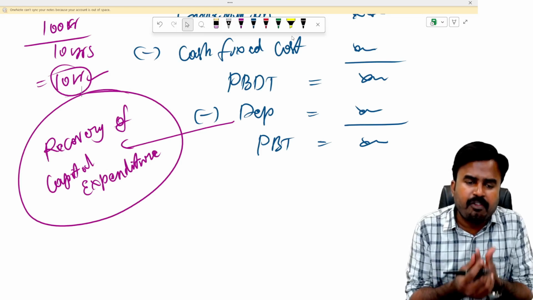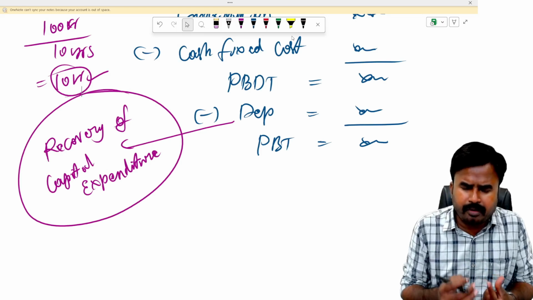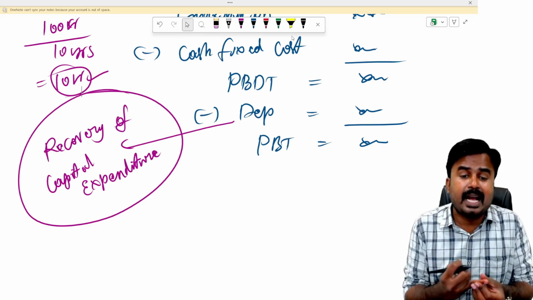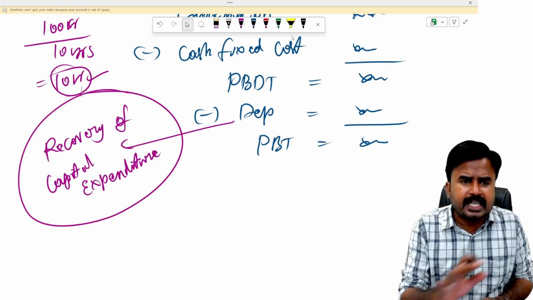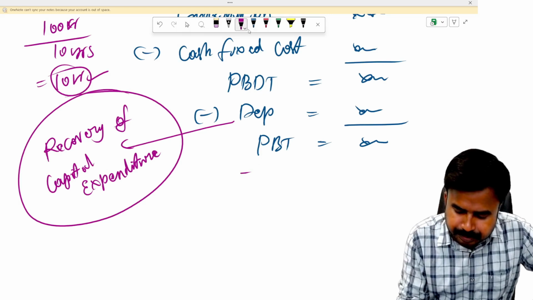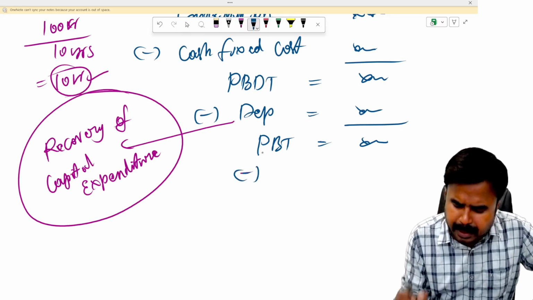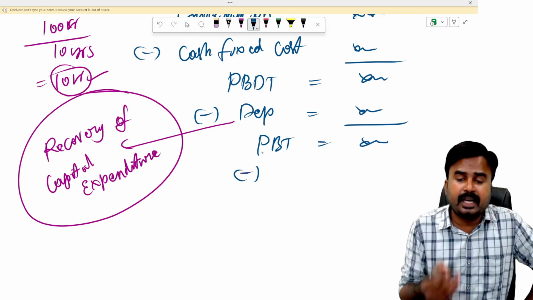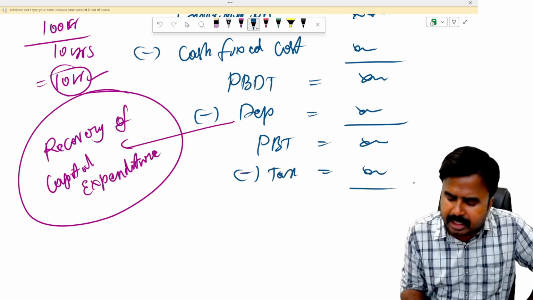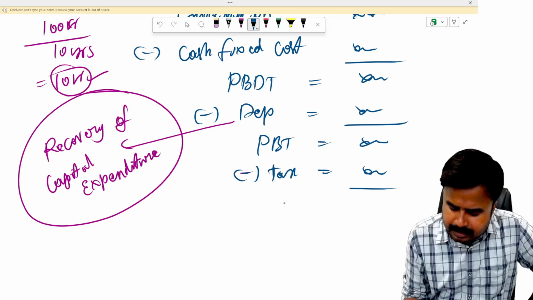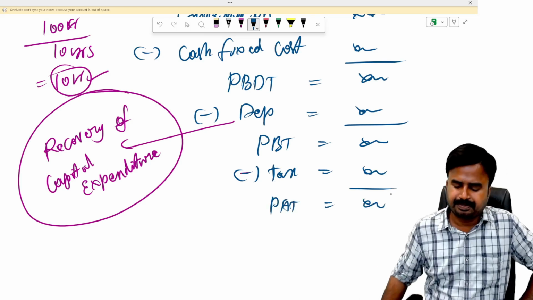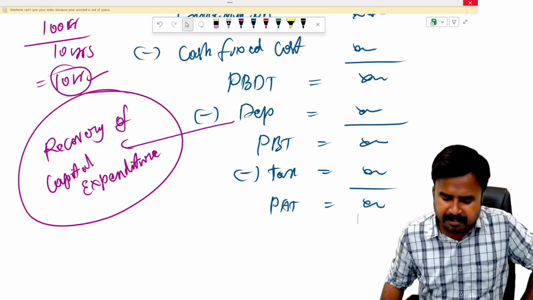Profit is a term which is going to be earned after recovering revenue expenditure as well as capital expenditure. Without deducting capital expenditure, you don't get profit. So PBDT less depreciation is PBT. PBT is my profit, but that is before-tax profit. Recover your income tax, nothing but deduct your income tax from it. Then I'll get profit after tax, PAT. So this is my ultimate profit.